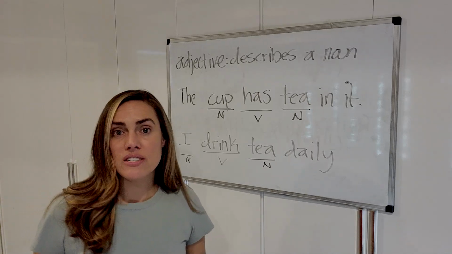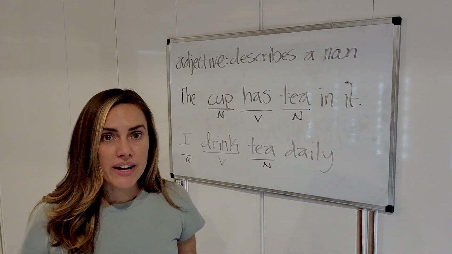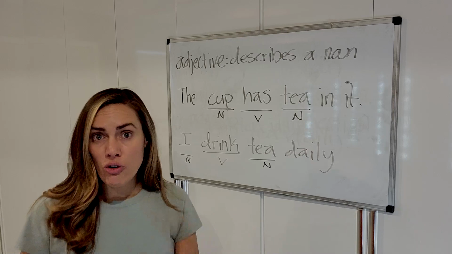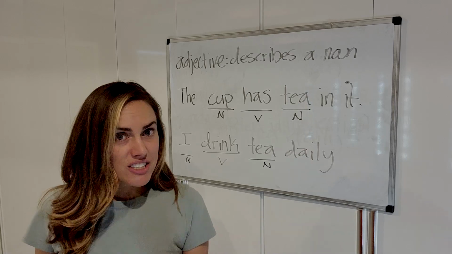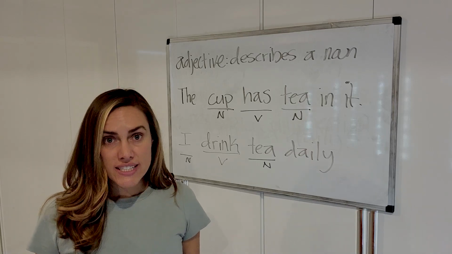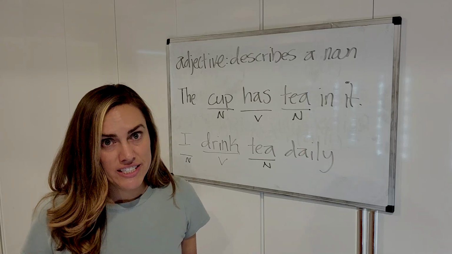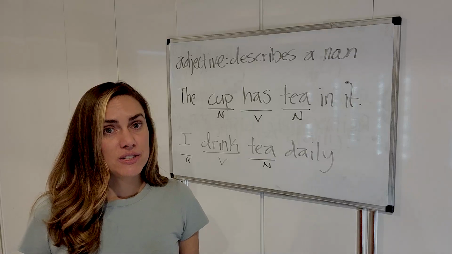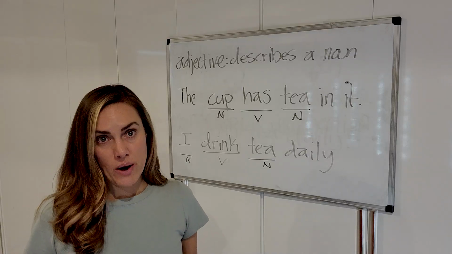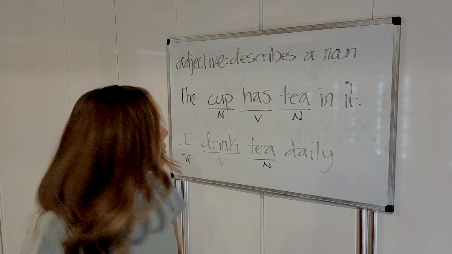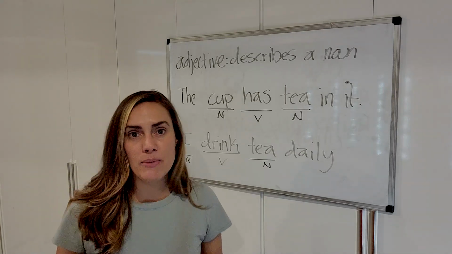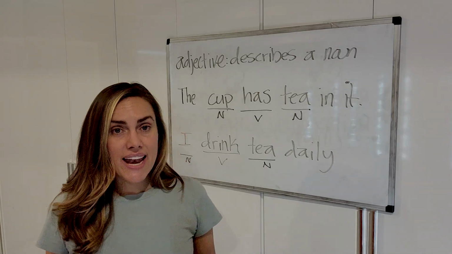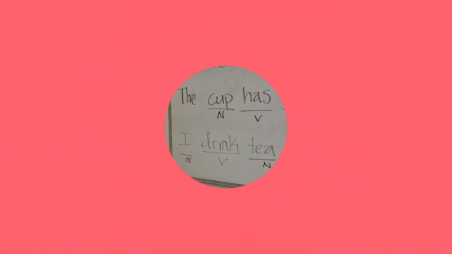So this is where I always tell students, okay, make your writing more descriptive by just throwing in some adjectives to describe the nouns that you have in your sentence, because you always have nouns in your sentence. You don't always have adjectives, but you should if you want to make your writing more descriptive. Okay, so let's talk about this sentence and let's make it more descriptive by adding an adjective before each noun.